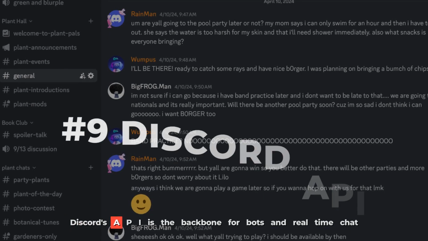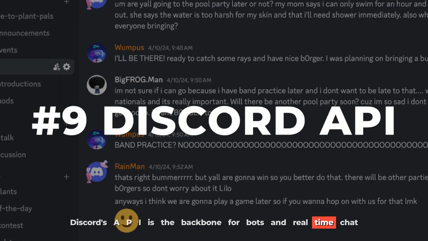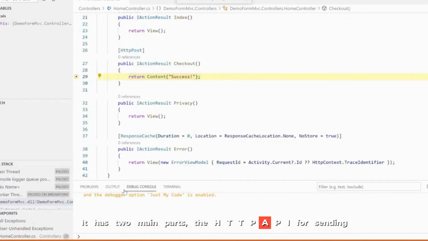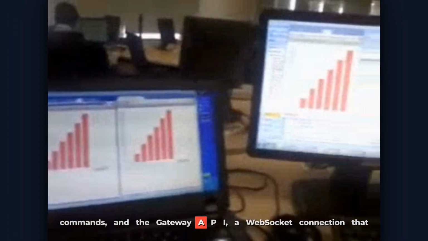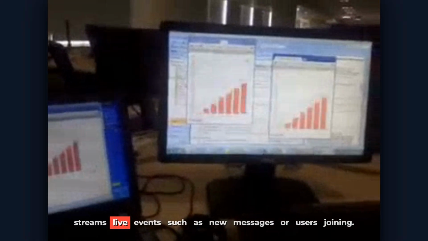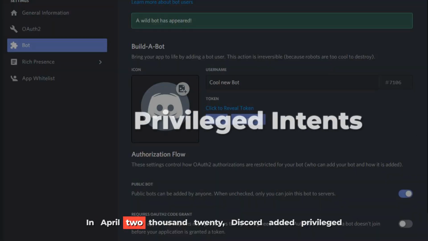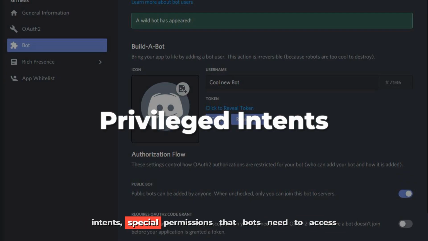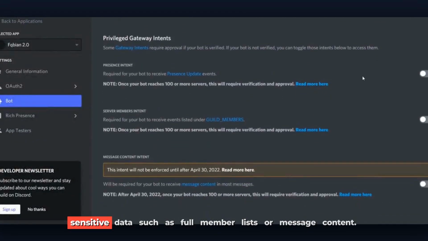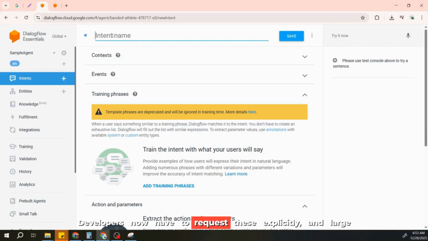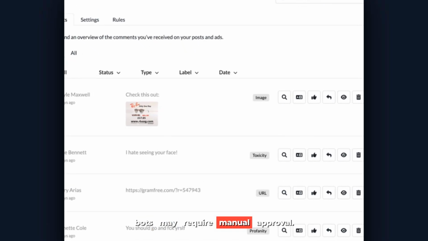Coming up next, Discord's API is the backbone for bots and real-time chat integrations across millions of servers. It has two main parts, the HTTP API for sending commands, and the Gateway API, a WebSocket connection that streams live events such as new messages or users joining. This setup powers everything from music bots to auto moderators that remove spam the moment it appears. In April 2020, Discord added privileged intents, special permissions that bots need to access sensitive data such as full member lists or message content. Developers now have to request these explicitly, and large bots may require manual approval.